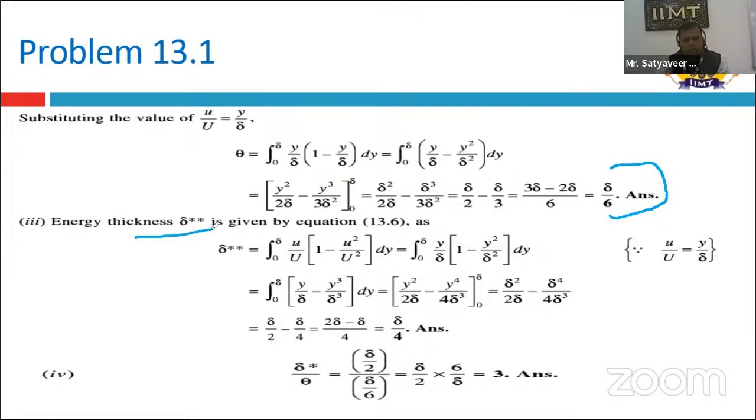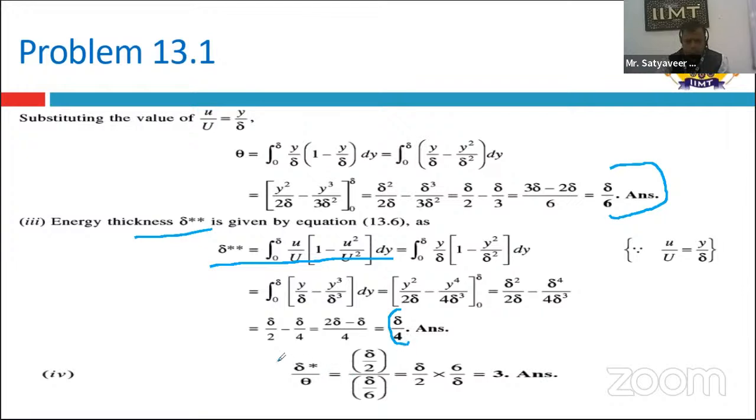If we find the delta double star, that is the energy thickness, then we use its formula. It is the integration from 0 to delta of U by capital U into 1 minus U square by capital U square, into dy. Here also we put the value of U by capital U, the velocity distribution profile equation, and we can easily solve the integration. So we get the delta double star value. It is found to be delta by 4.